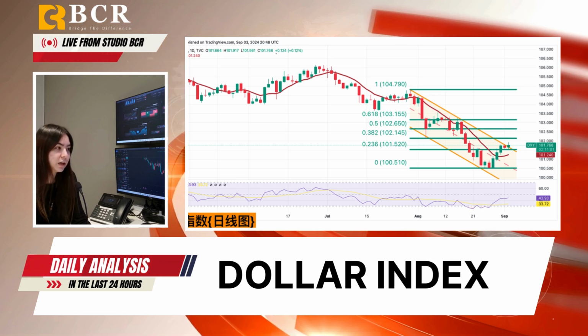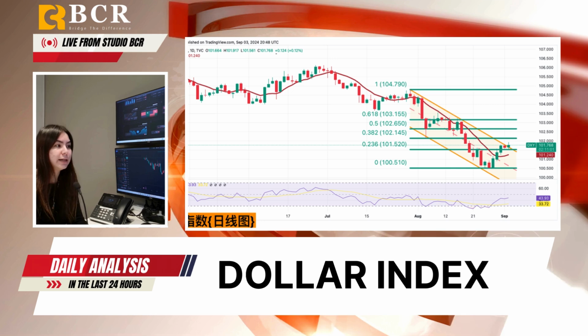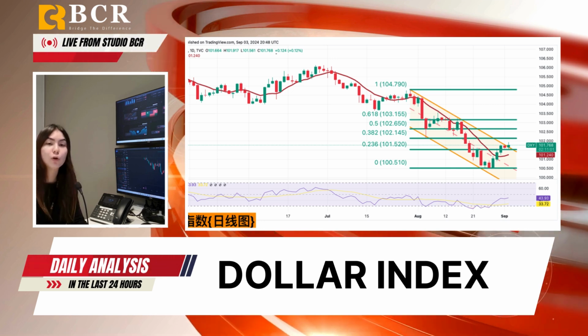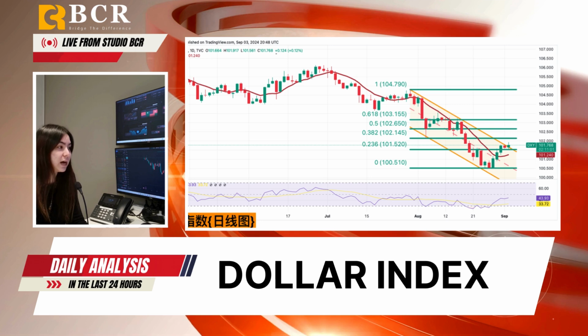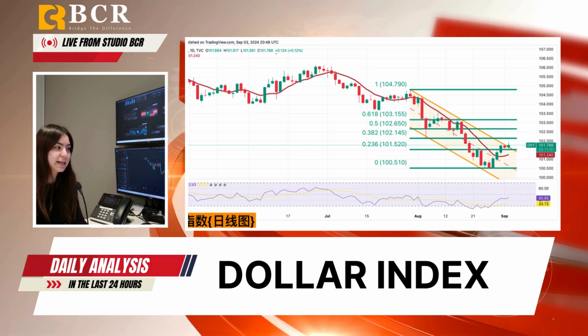And the US dollar remains above 101, with the market eyeing important data such as the job openings, ADP employment, and the ISM service data ahead of Friday's report. The dollar movement will depend on whether the data exceeds, falls short of, or meets expectations.